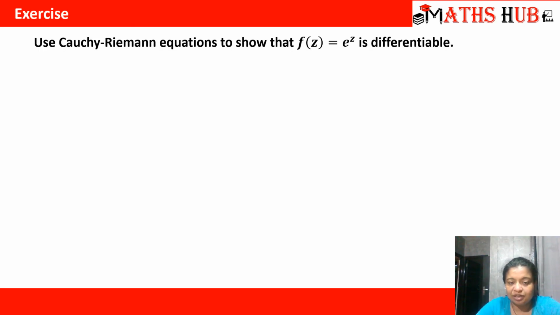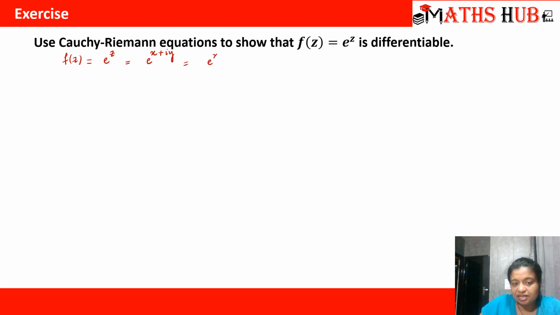Use Cauchy-Riemann equations to show that f of z is equal to e raised to power z is differentiable. If you remember that relationship, if a function is analytic, it will be 100% differentiable. So we have to check that f of z is equal to e raised to power z is differentiable or not. So let us write e raised to power z as e raised to power x plus iota y.